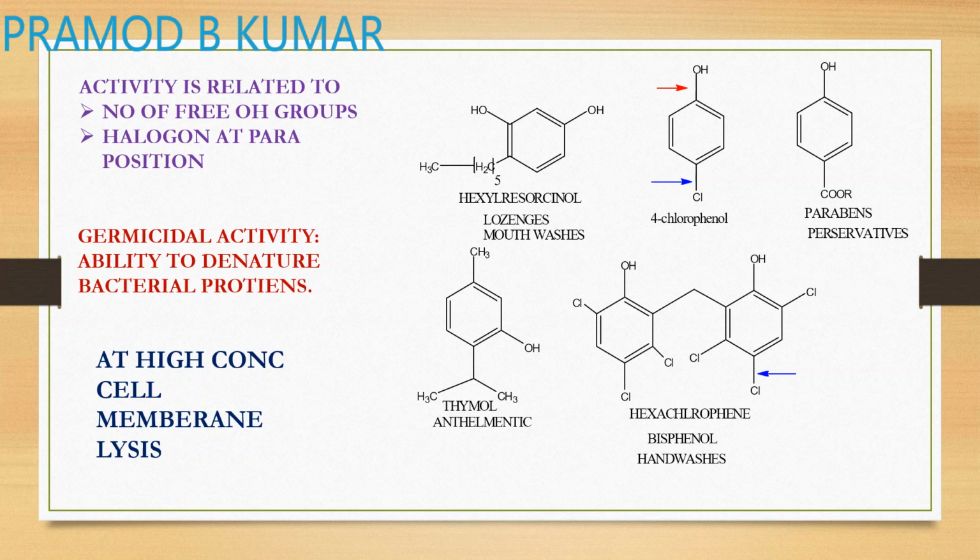And bisphenol, that is hexachlorophene. This is used in many of your hand washes. So it contains a phenol with a 3, 4, 6 trichlorophenol, which is linked to another 3, 4, 5 by a methylene group at the second position. So this is an example of your phenols, which are used as antiseptics, mouthwashes, lozenges, preservatives, and anthelmintic agents. So it has got a wide group of activity.